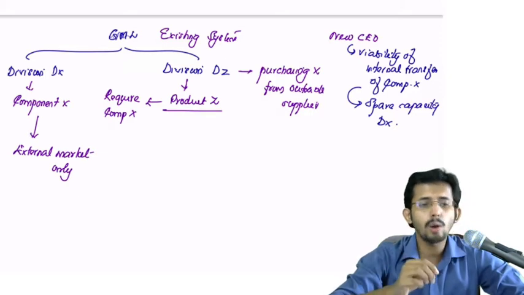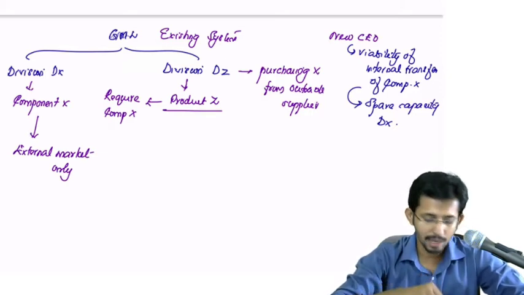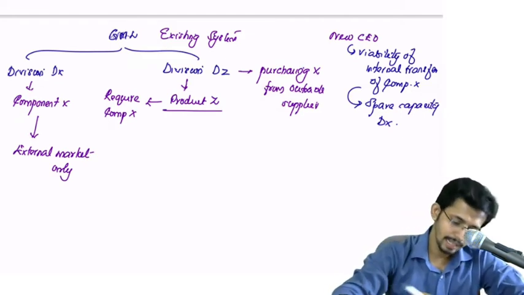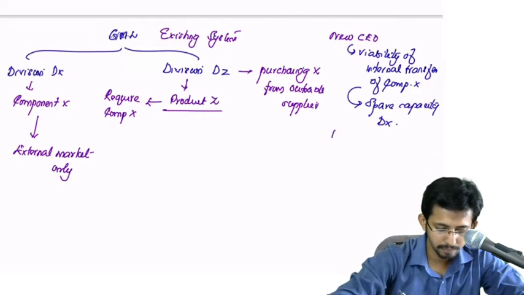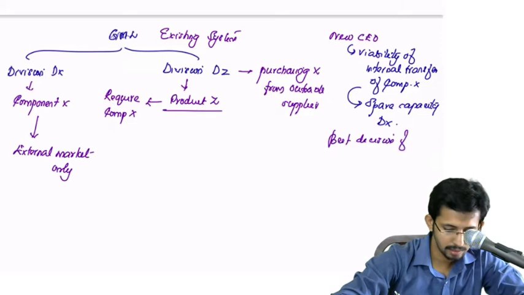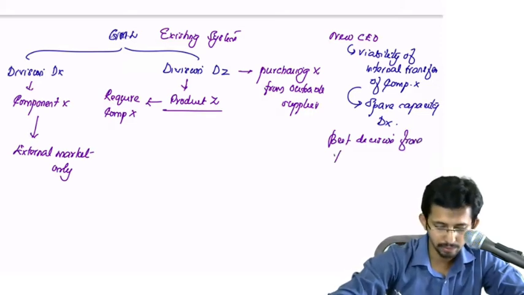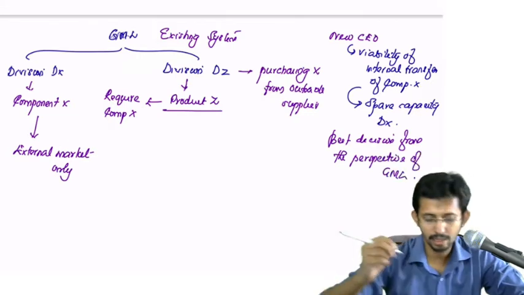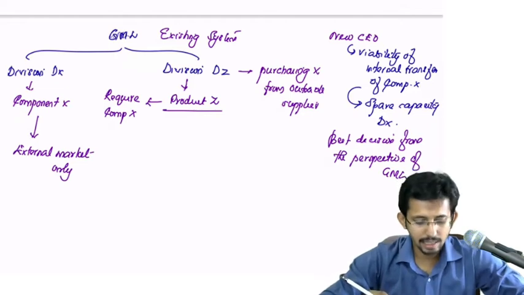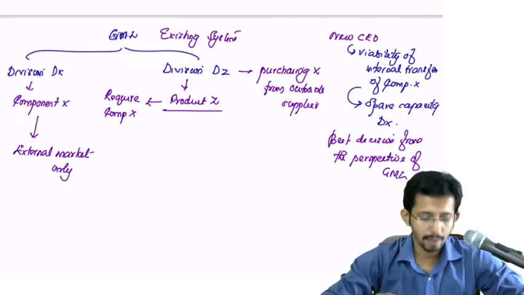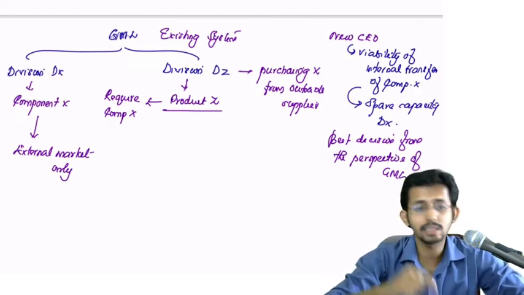So the CEO wanted DZ to purchase component X from division DX itself, because it is the best decision from the company's perspective. Since it is the best decision from the perspective of GML, the divisional manager should give more priority to the organizational goal.